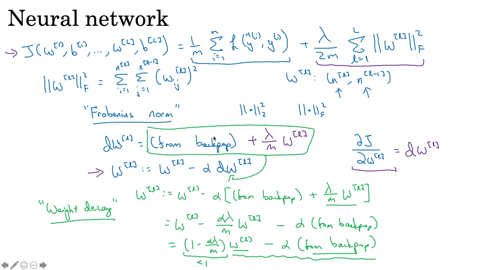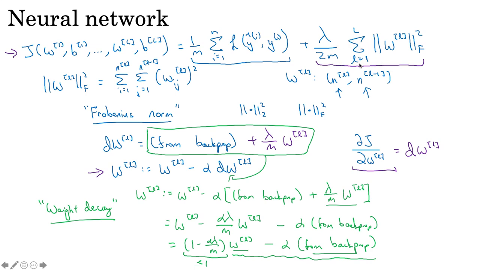So that was logistic regression, and in neural network, we have this loss, this function of W and B, and we have L layers. So W1, B1, W2, B2, up to WL, BL, and we take the sum and we add this factor of regularization.